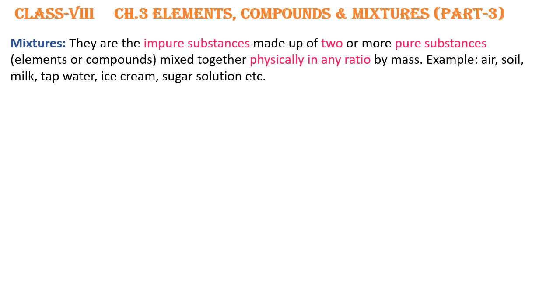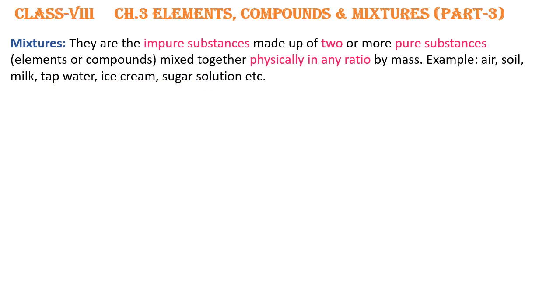What are mixtures? Mixtures are the impure substances made up of two or more pure substances, and these pure substances may be elements or compounds mixed together physically in any ratio by mass. That means two or more pure substances combined physically, not chemically, and in any ratio, not in a fixed ratio, then we will get the mixtures. Some of the examples are air, soil, milk, tap water, ice cream, sugar solution. It is very common. Air is a mixture, soil is a mixture.